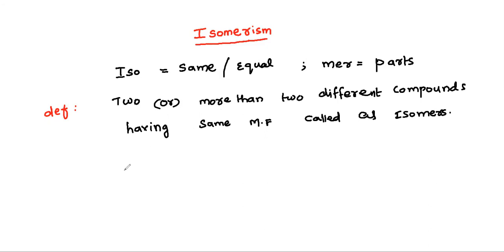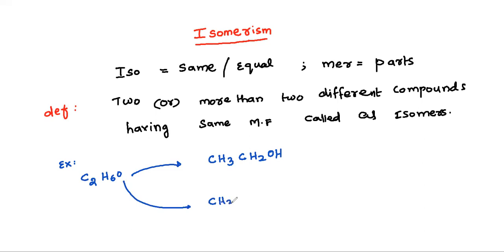Let's understand this with the help of an example. C2H6O, for example, let us consider this one. With this there are two compounds possible. Let me write that. One compound is CH3CH2OH, and another one is CH3OCH3.